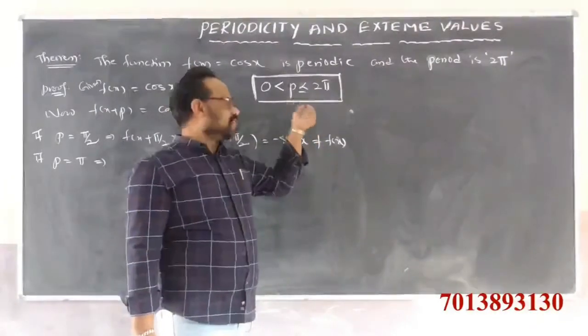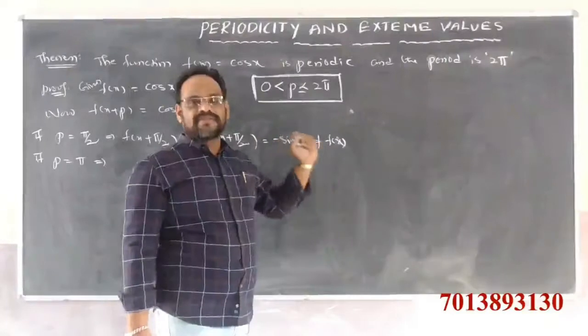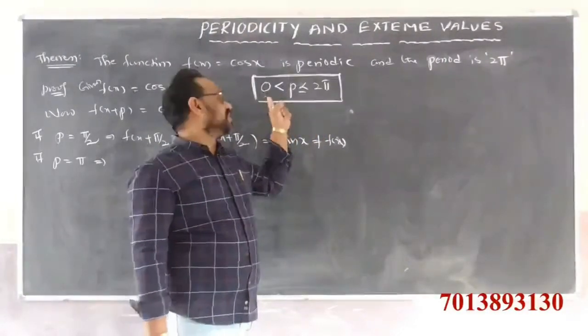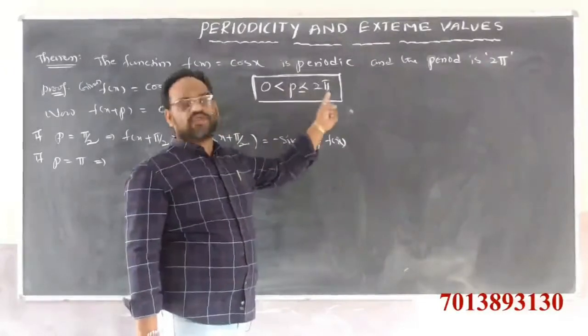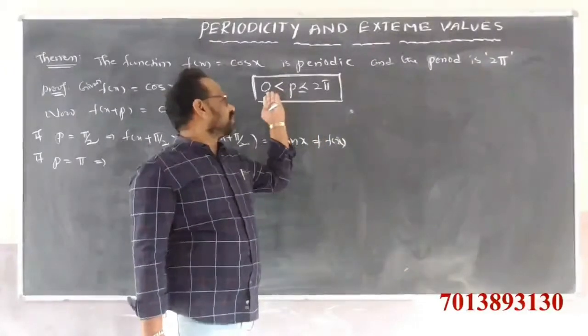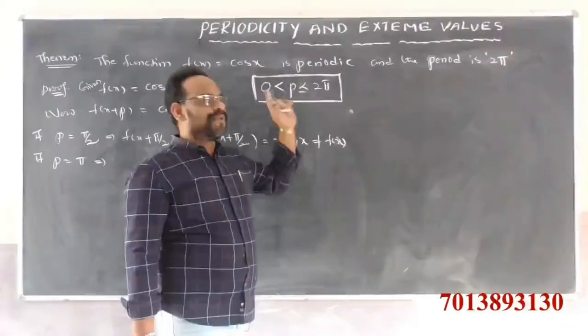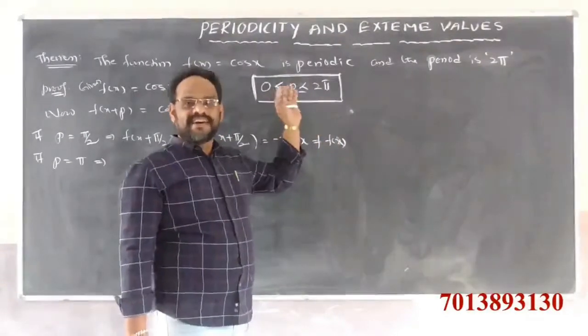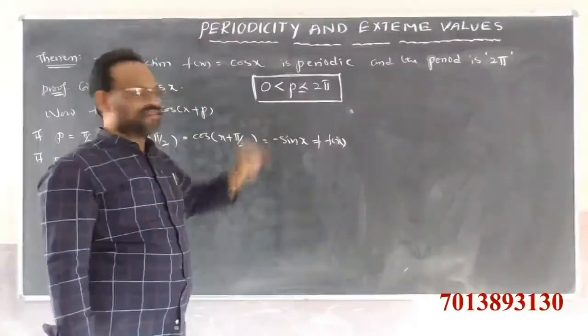Then the value of p is called the period of the function. So we do not substitute 0, because p is a positive real number. After 0, we substitute 90, 180, 270 and 360 degrees.